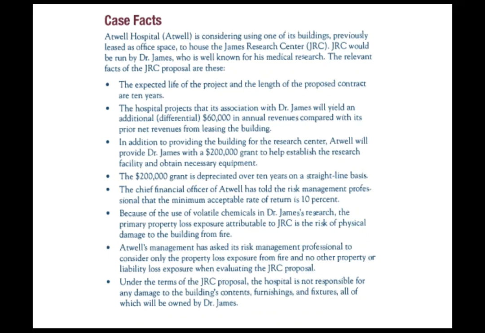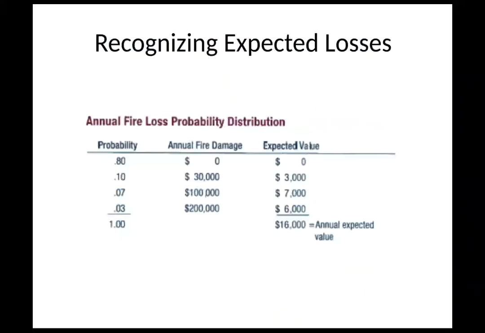Because of the use of volatile chemicals in Dr. James' research, the primary property loss exposure attributable to JRC is the risk of physical damage to the building from fire. Atwell's management has asked the risk management professional to consider only the property loss exposure from the fire and no other property or liability. So this is their disclaimer that you don't need to worry about other stuff, just based upon the information provided to solve the problem. And then based upon the proposal, the hospital is not responsible for any damage to the buildings, contents, fixtures, those type of things. Again, so you don't have to account for that.